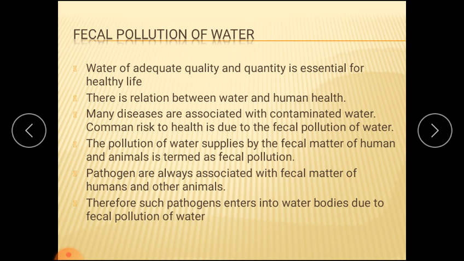And as it is contaminated by the fecal matter of humans and animals, it is purposefully the addition of pathogens, because a number of pathogens are present in the intestines of human beings and animals. If such pathogens are added into water bodies, then those water bodies get contaminated. Pathogens are always associated with the fecal matter of humans and other animals. Therefore, such pathogens enter water bodies due to fecal pollution of water. It is one of the severe cases in the contamination problem.